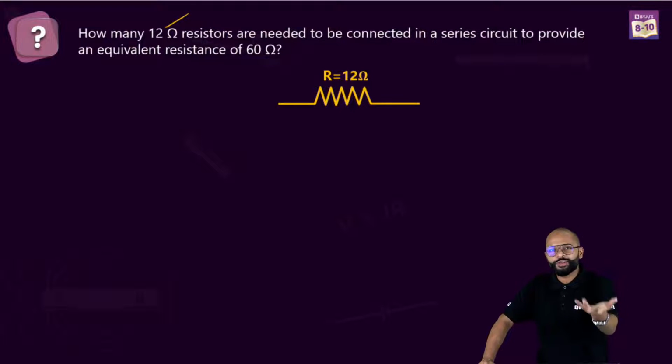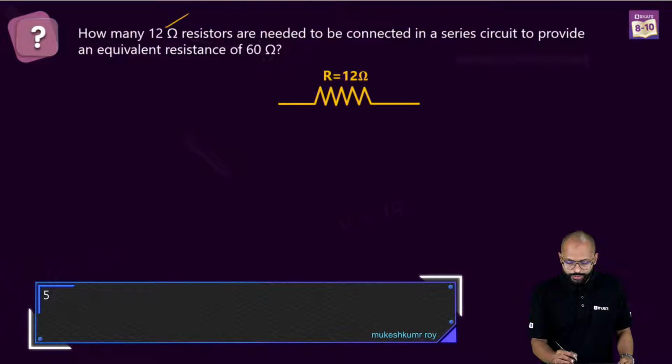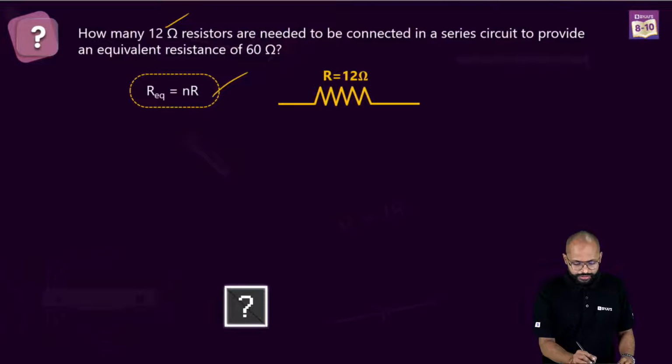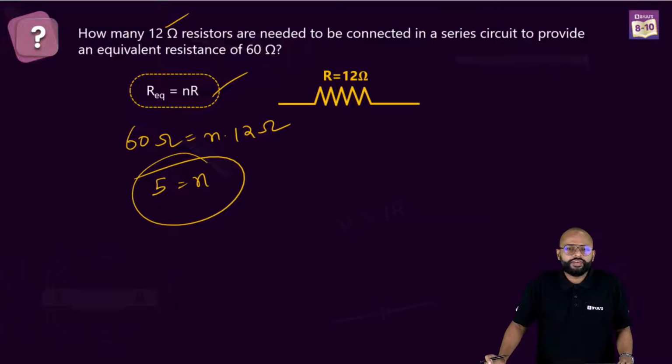Your need is to get an equivalent resistance of 60 ohm, and you have to connect them in series, which means you can use N times R. 60 ohms equals N times R, where R is 12 ohms. So what do you get? 5 equals N. Right? 12 times 5 is 60. Nice, Shraddha.